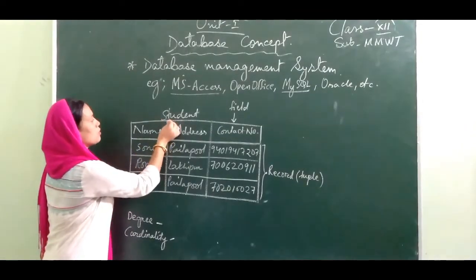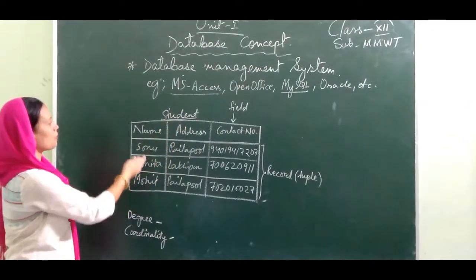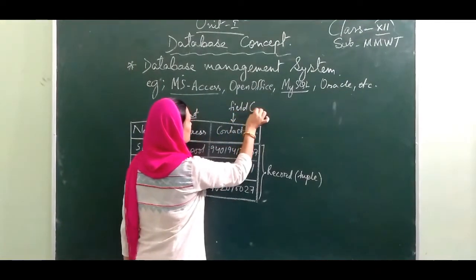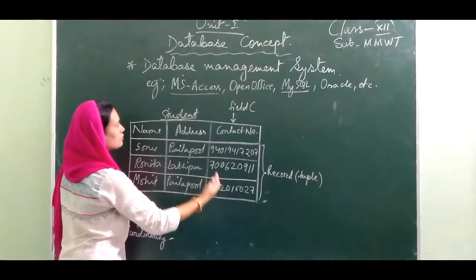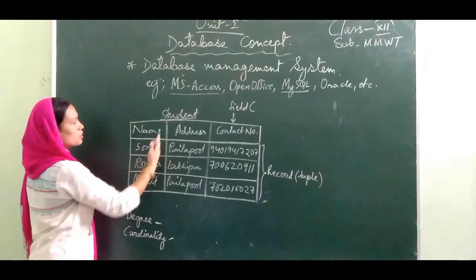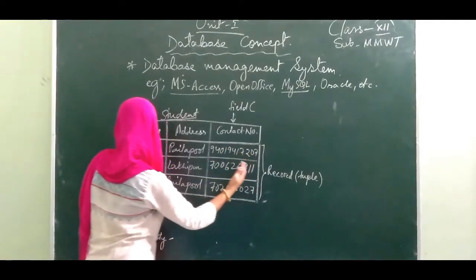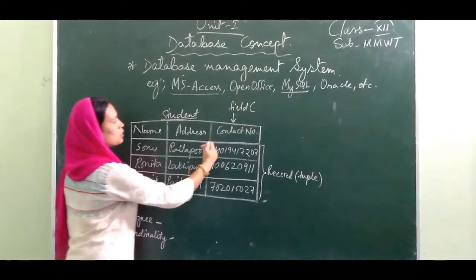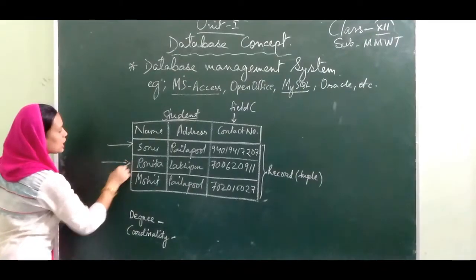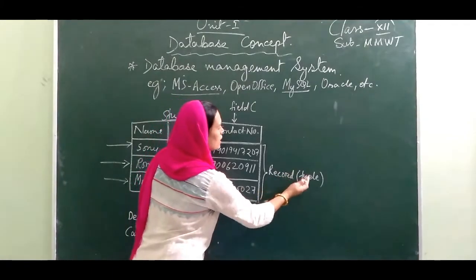This is a student table, and inside this student table we have fields and records. A field is a column, like contact field, address field, name field. These columns are called fields in a database. Then we have records, like Sonu, Kolhapur and the contact number. When you have a collection of data in a row format, that is called a record. We also call them tuples.